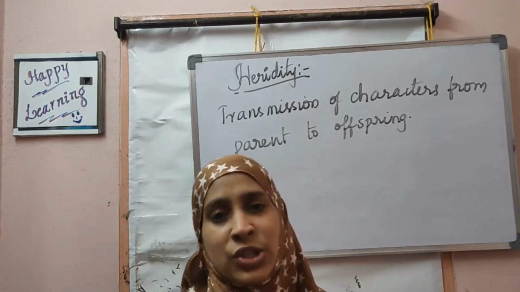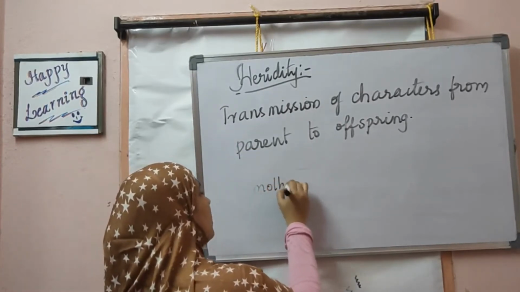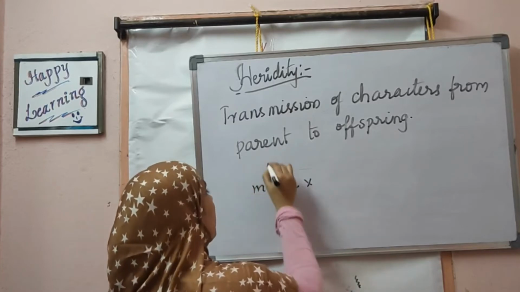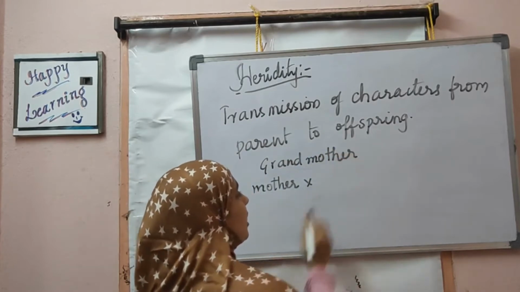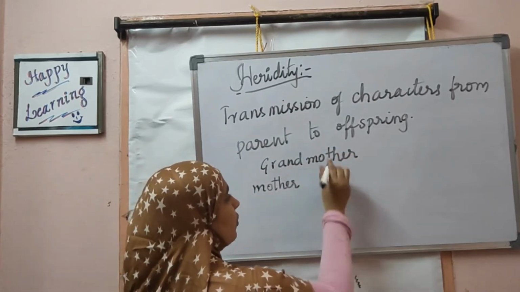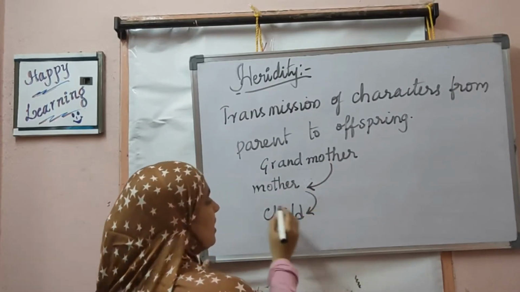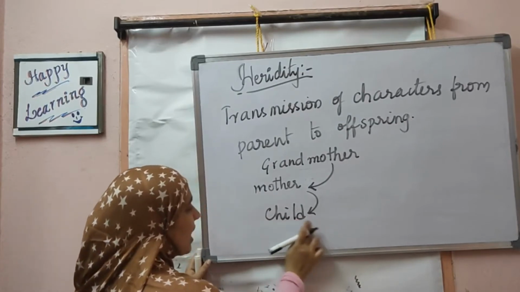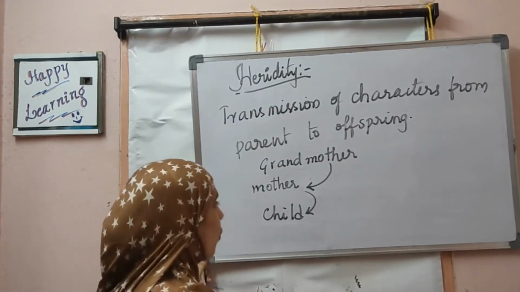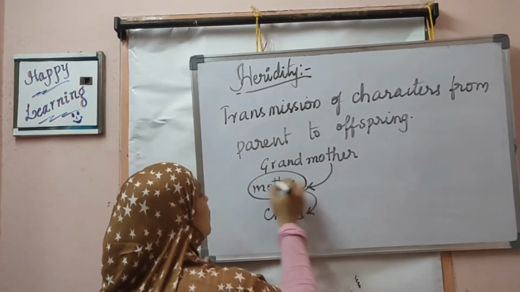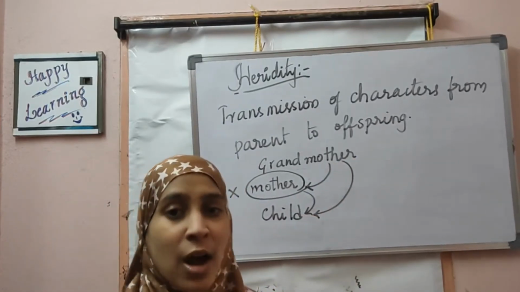Now I'll ask you one question. Did you see some features which are not present in your mother? Your mother doesn't have those characters, but your grandmother has them. So if genetic information has passed from grandmother to mother, and from mother to child, then this child should have the same features as mother, and mother should have the same features as grandmother. Why is it happening that some features which are not present in mother come directly from grandmother to child? How is it possible?